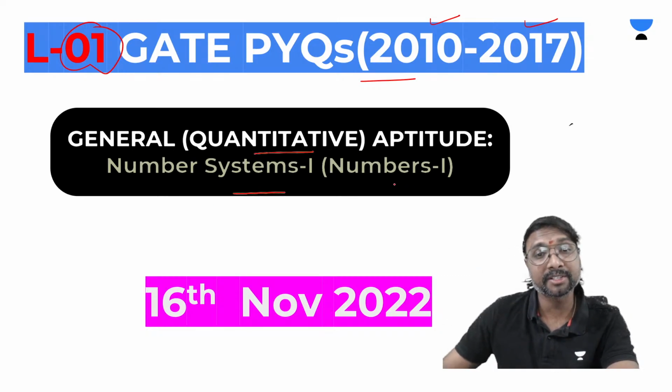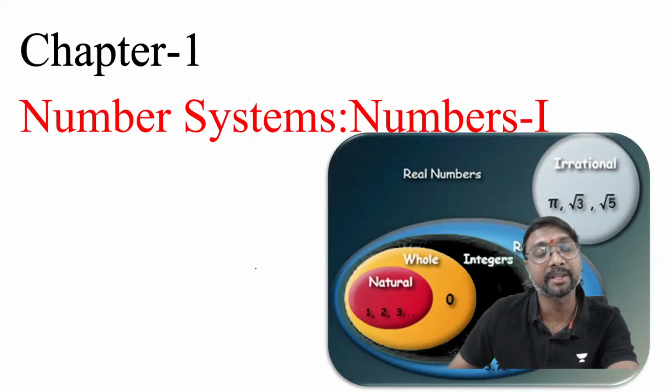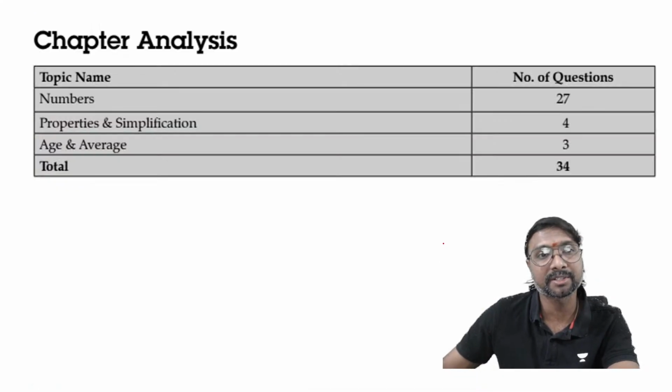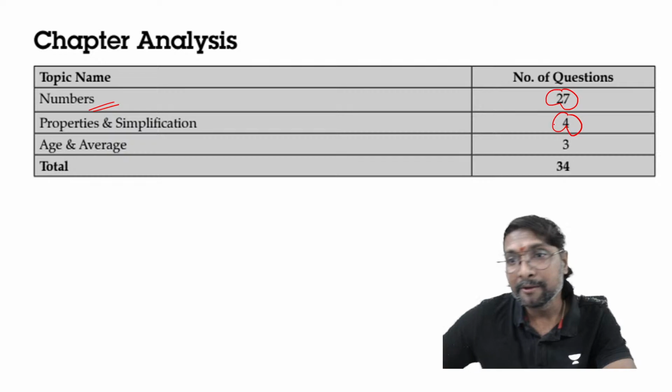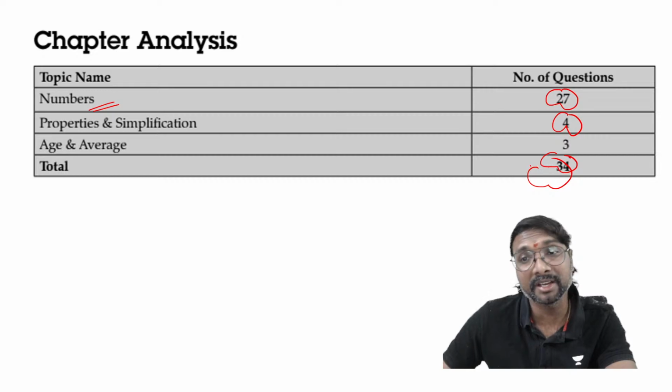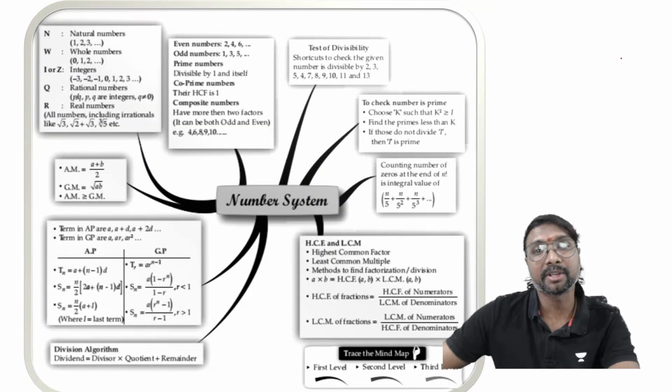Quantitative aptitude, number systems, and the numbers part will be done here. If you observe, these are the topics involved in number systems. From the numbers part, you have got 27 previous questions. Properties of simplification, 4 questions you are getting. Ages and averages, 5 questions you will be getting. This is the question distribution from this topic.